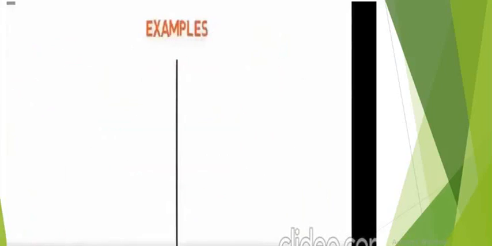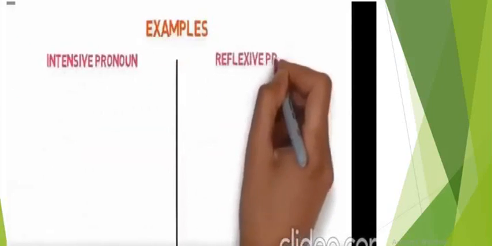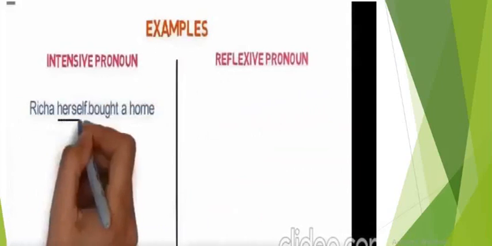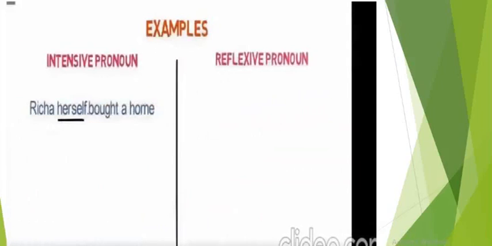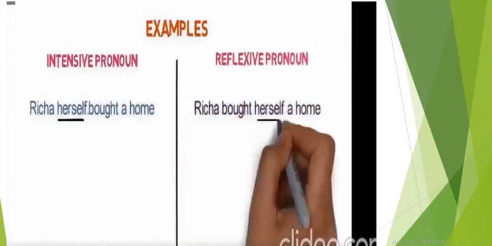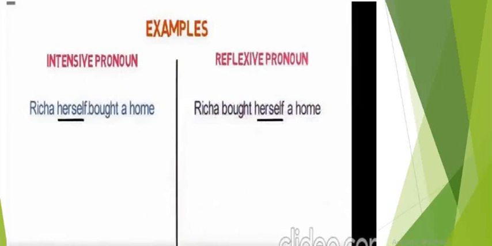Let's do some more examples, defining where is the intensive pronoun and where is the reflexive pronoun. Richa herself bought a home. Here, if herself is removed, no difference will be made. It is not an object. Richa bought a home can be said easily. It is emphasizing. But Richa bought herself a home, over here herself is an object. If we remove it, it will make a difference. Richa bought a home. For whom did she buy a home? So we say Richa bought herself a home. Herself is a reflexive pronoun over here.